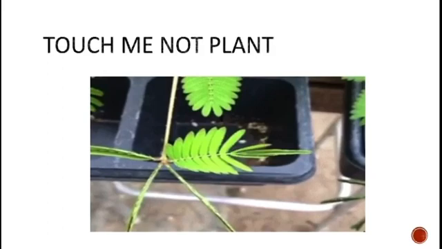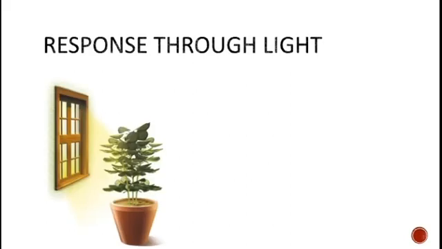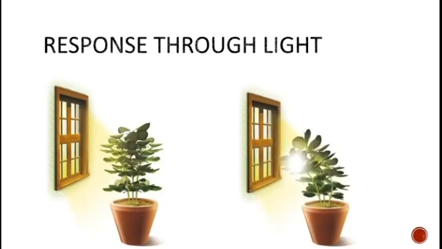We can see another example of a plant responding to light and temperature. First, you need to take a small potted plant and place it near a window through which the sunlight can come in. Secondly, leave it for a few days. Thirdly, what do you observe? You notice that after a few days the plant has bent towards the window, from where the sunlight is coming, right?